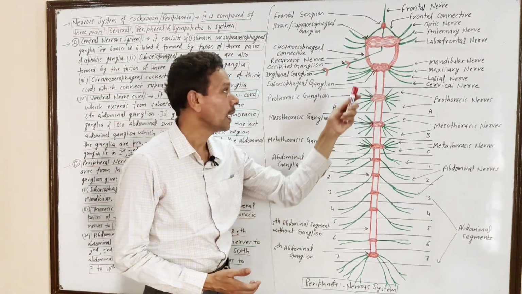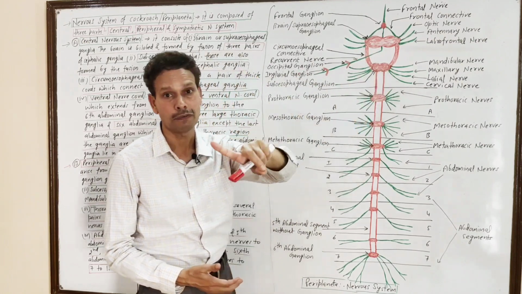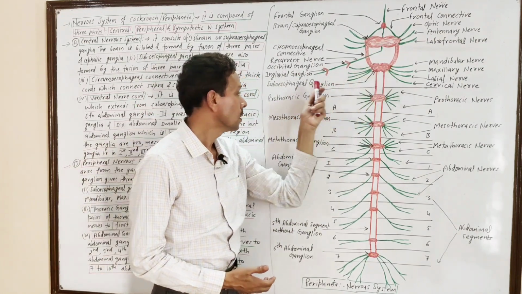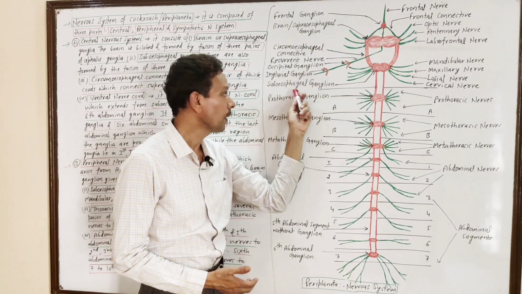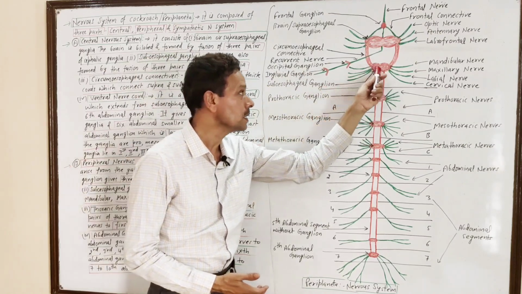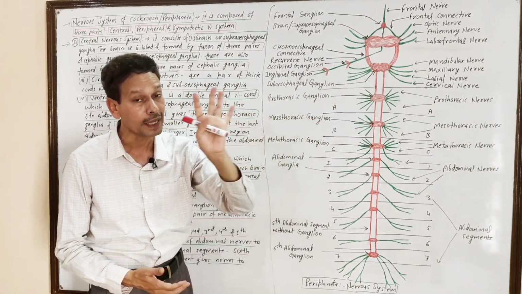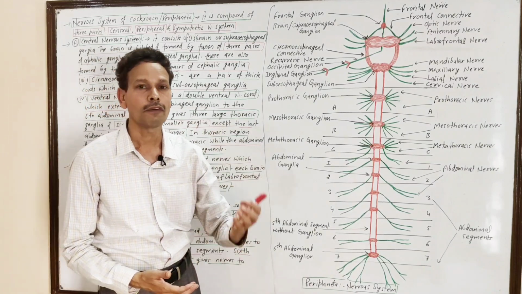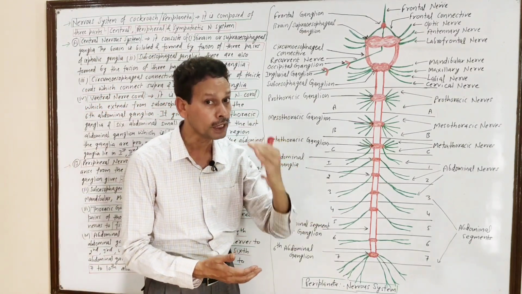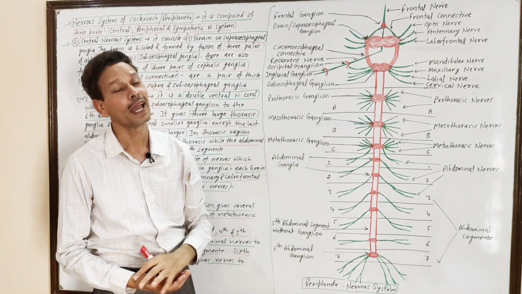Second part consists of a pair of subesophageal ganglia, and these subesophageal ganglia again are formed by the fusion of 3 pairs of ganglia.